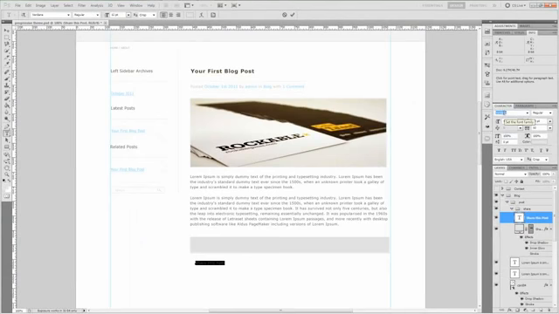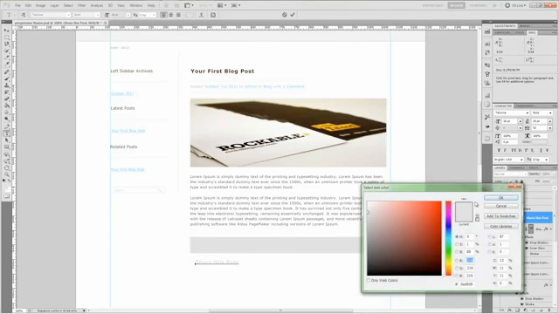Make the font Tahoma. Go ahead and make it bold and set the font size to 18. That should be good. Oh, we forgot to change the color, didn't we? So let's change the color, and it's going to be 372B14.